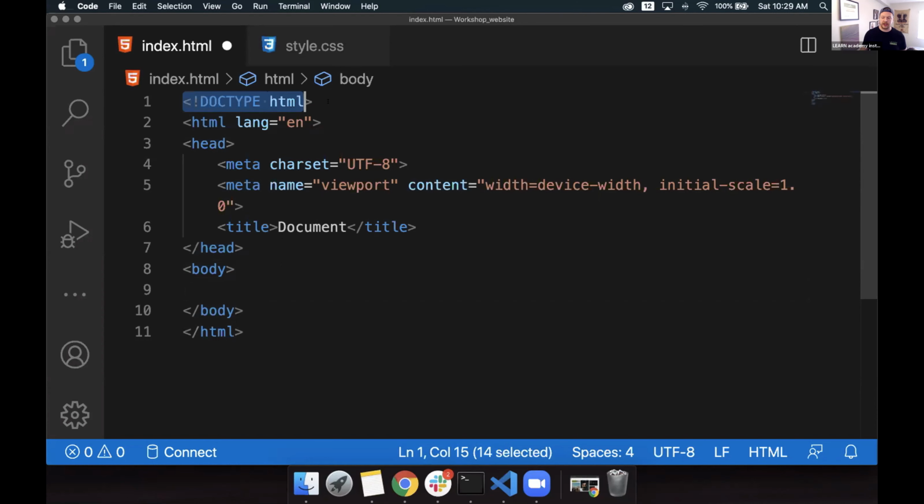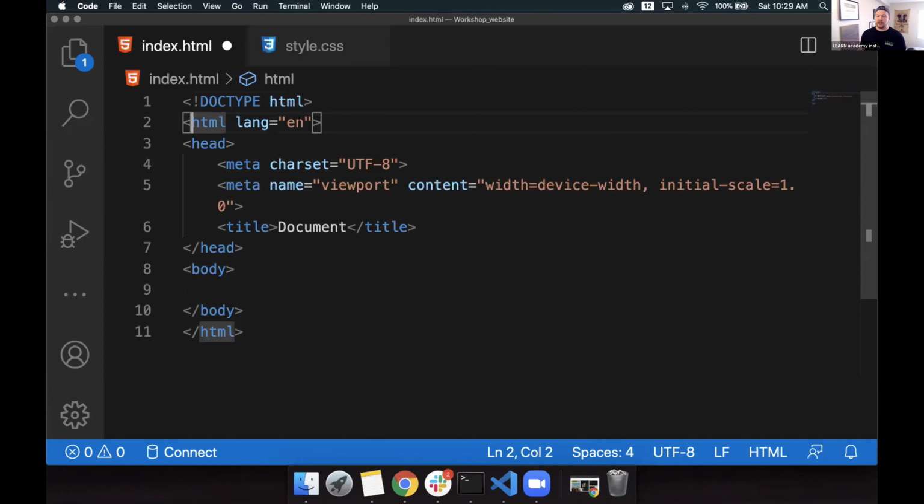First, we have HTML Doctype. So what this is doing is telling the browser, hey, what we have right now is an HTML page. And this right here should be rendered as such. It's not a Word document, it's nothing else. Specifically, we're going to be working with HTML code inside of this document.